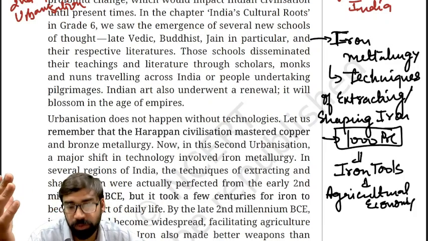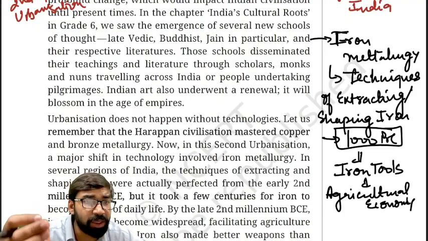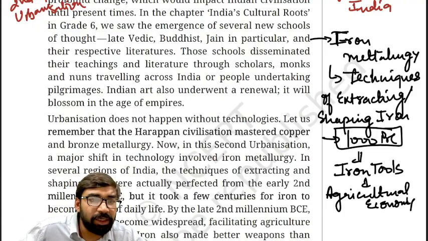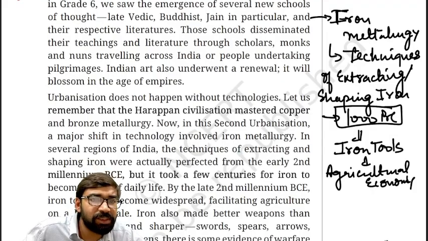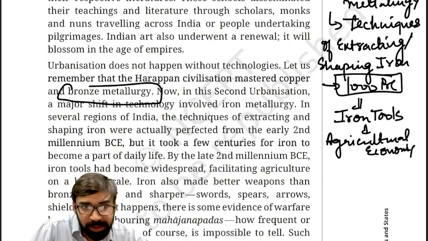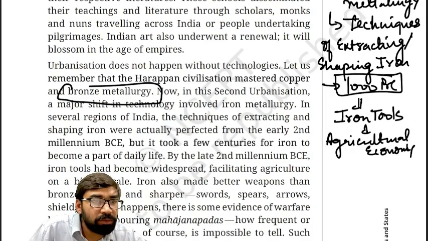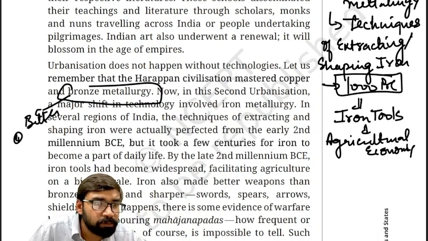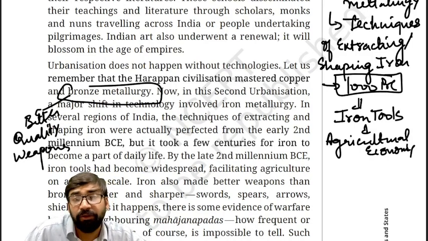Indians invented bronze also. Clear, because bronze was used in Harappan civilization. As you can see here in the second paragraph of this topic, metallurgy knowledge was already there. So bronze metallurgy was already there in Harappan civilization. Clear, and this was used in the IVC period. So because of this bronze, better quality weapons were also created. Weapons were lighter as well as sharper: sword, spear, arrows. All these things were also created.